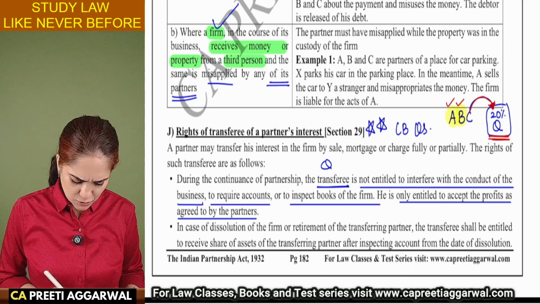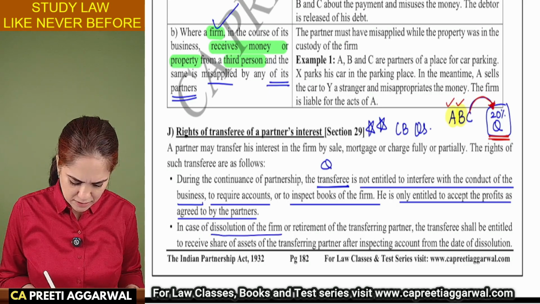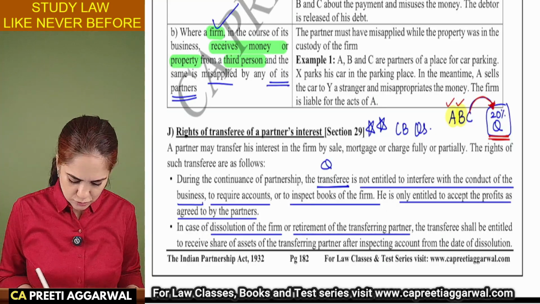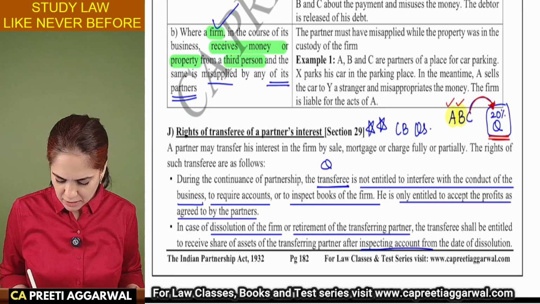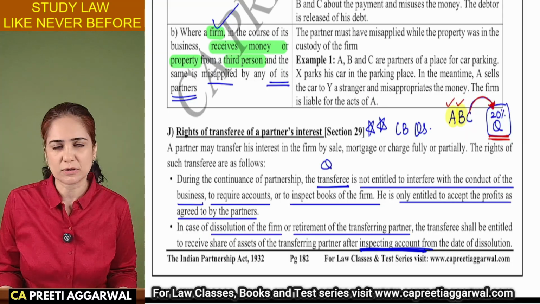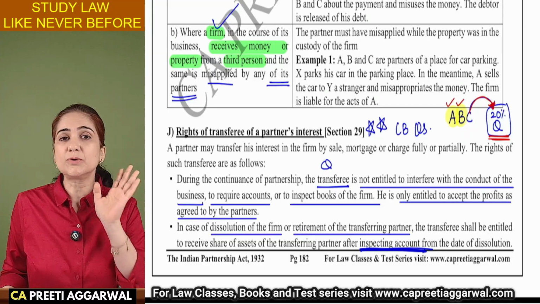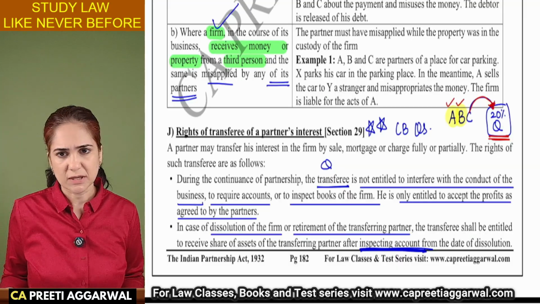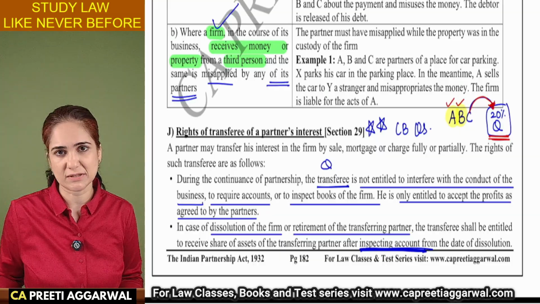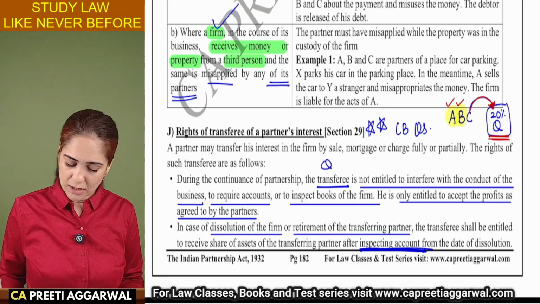When the firm is dissolved or when your transferring partner, the transferor, retires, then you can go through the books of accounts to determine whether your share has been properly calculated for settlement or not. Other than that, we will not allow you to exercise any rights. We don't want you, we don't like you, you have not been admitted with our consent. So nothing doing.